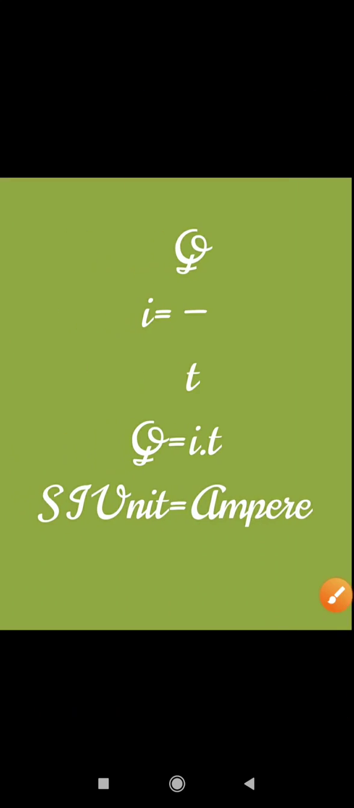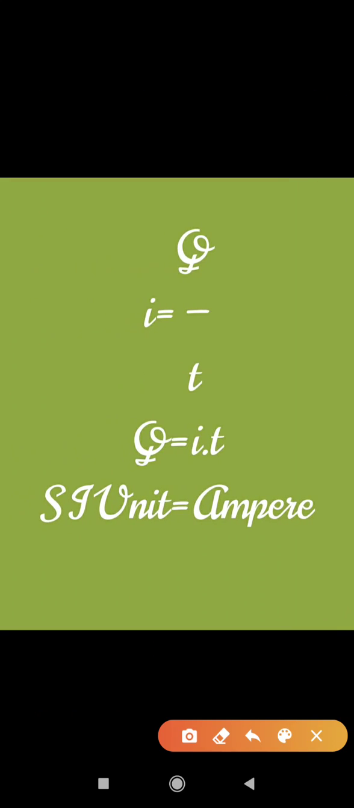So simply we can understand that electric current is our fundamental quantity, and the SI unit, the fundamental unit, is the ampere. So ampere is the SI unit of electric current, and Q is equal to IT is the formula of this.